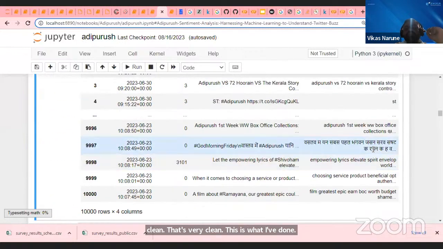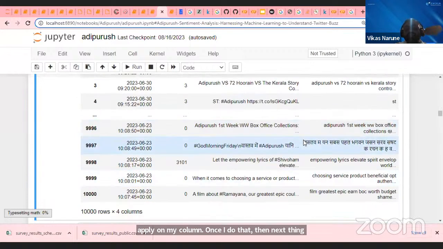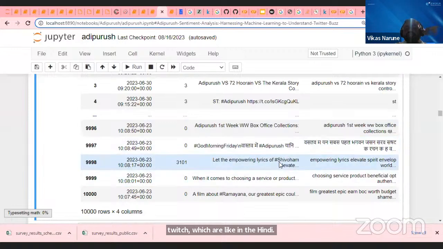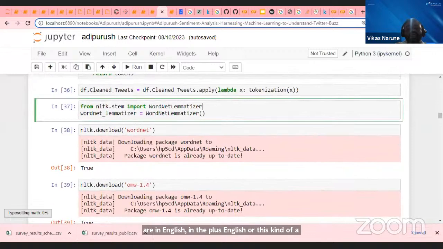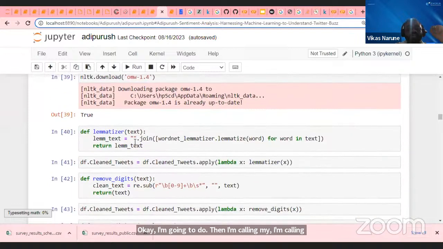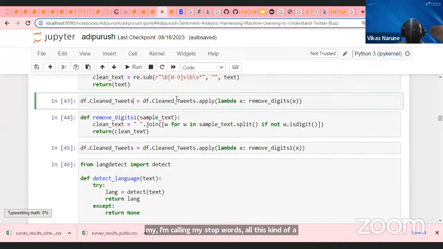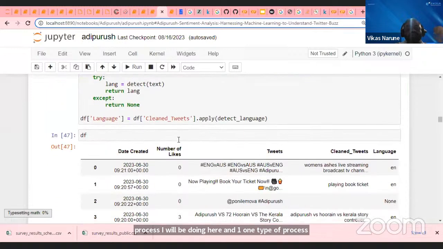Once I do that, the next thing I have to do is remove the unnecessary tweets which are in Hindi. You can see here there are some tweets in Hindi, some in English, some Hindi plus English. All this kind of reducing I am going to do, guys. Then again, I'm calling my lemmatizer and my stop words. All this kind of process I will be doing here. See here, I'm applying clean tweet, the lemmatizer, removing the stop words, all these things I'm doing.